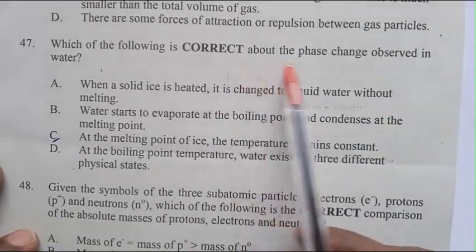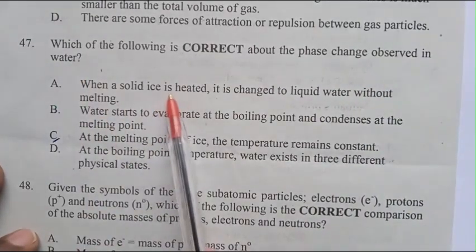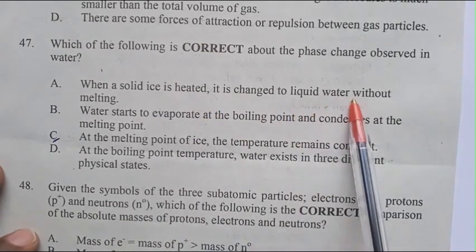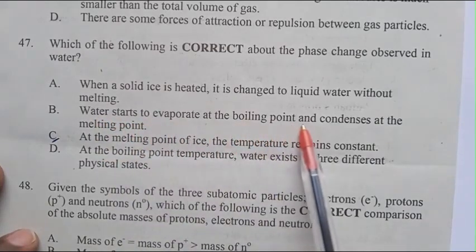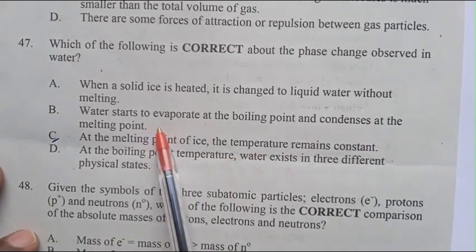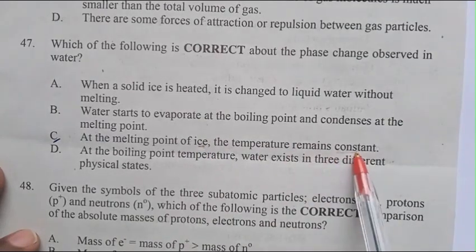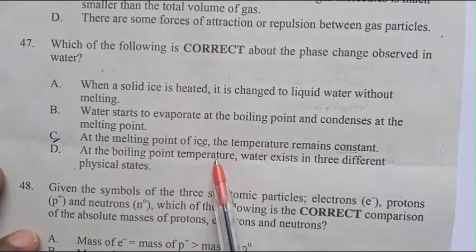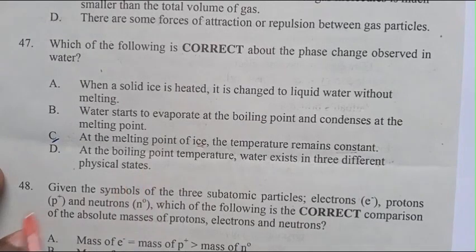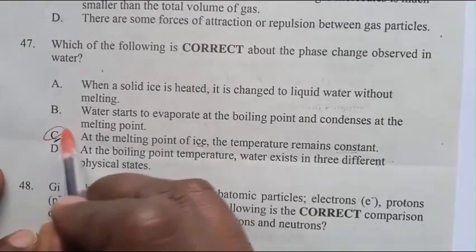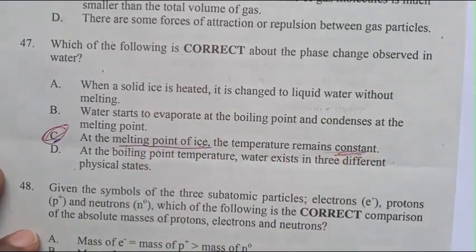Question 47. Which of the following is correct about the phase change observed in water? A. When solid ice is heated, it changes to liquid water without melting. B. Water starts to evaporate at the boiling point and condense at the melting point. C. At the melting point of ice, the temperature remains constant. D. At the boiling point, water exists in 3 different physical states. The answer is C. At the melting point of ice, the temperature remains constant.